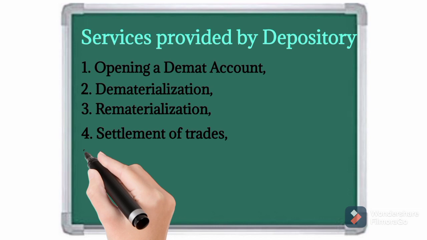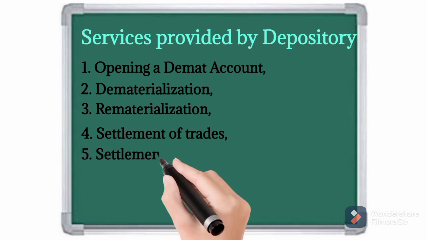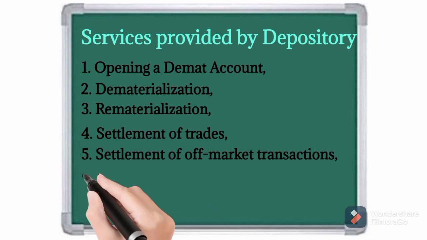Depository will do settlement of trade, settlement of transactions. How? By giving cash to the seller of securities and giving securities to the buyer of securities. That means collecting securities from the seller and giving the same securities to the buyer. In this way, depository will do settlement of trades that happened at stock exchanges.